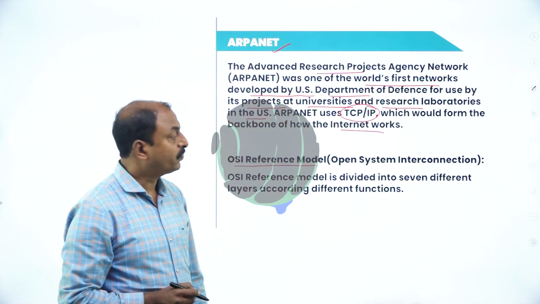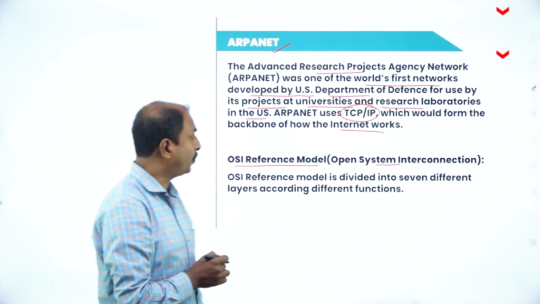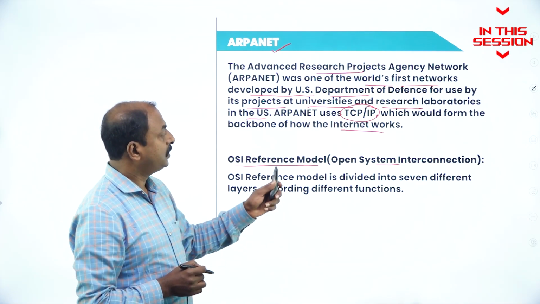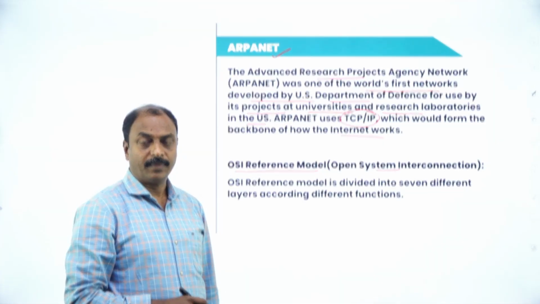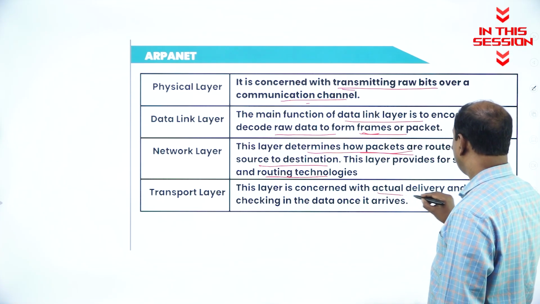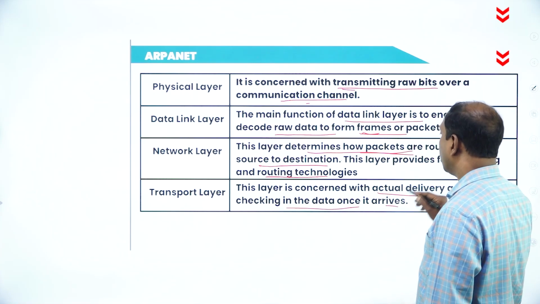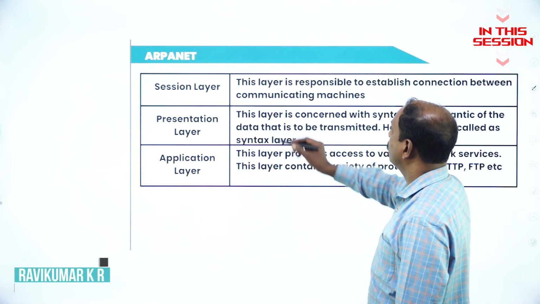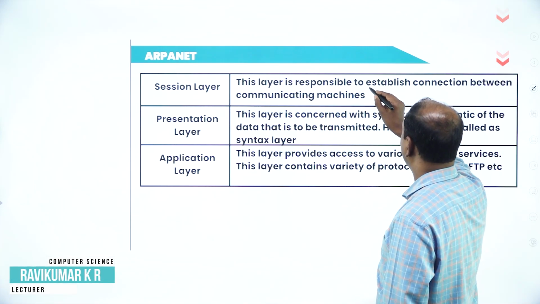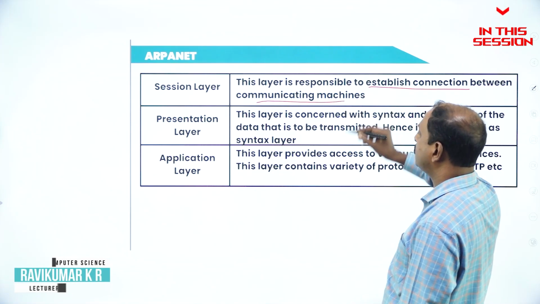The OSI stands for Open System Interconnection. That is the full form of OSI. So this is one of the models of networking. Transport layer: this layer is concerned with the actual delivery and error checking of the data once it has arrived. What is the session layer? This layer is responsible for establishing a connection between communicating machines or devices.